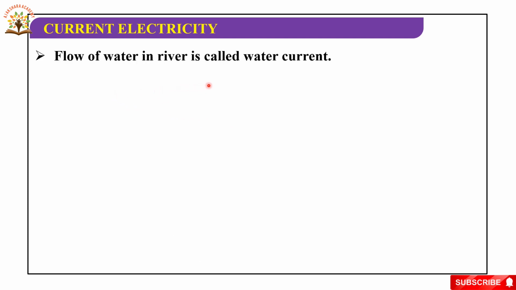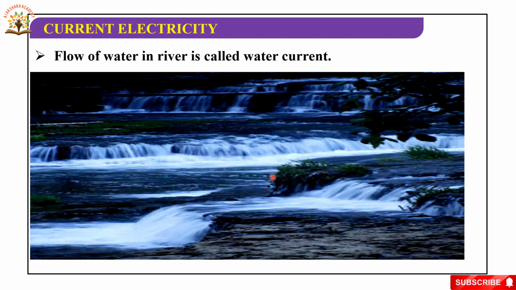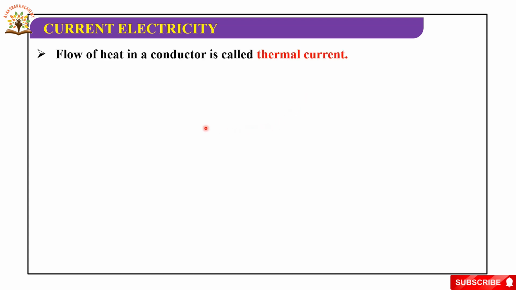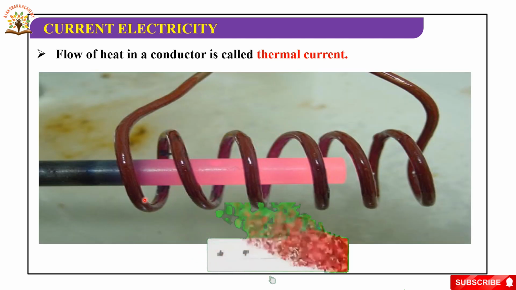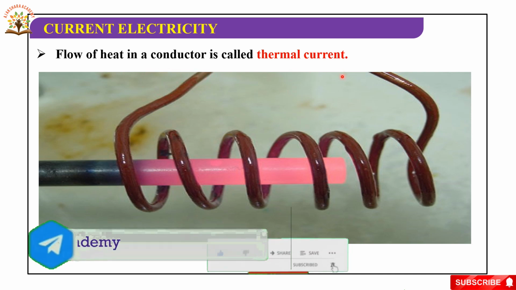Flow of water in a river is called water current. See here, we are producing the current from the hydroelectricity process. Flow of heat in a conductor is called thermal current. Here we are producing the current by supplying the heat.